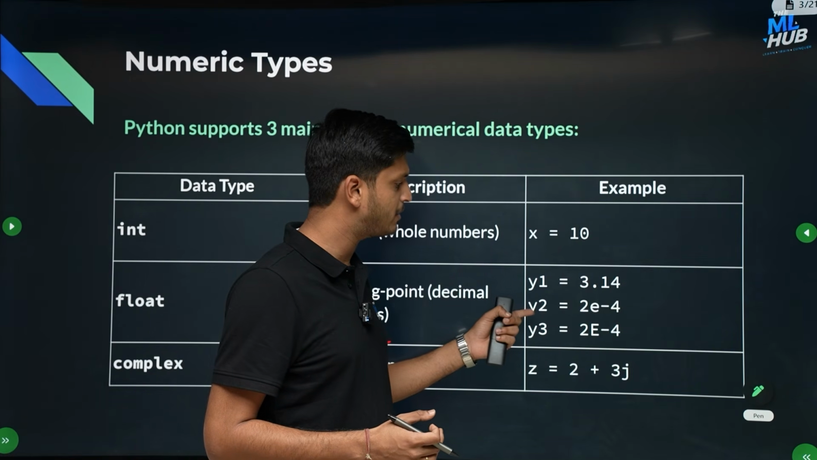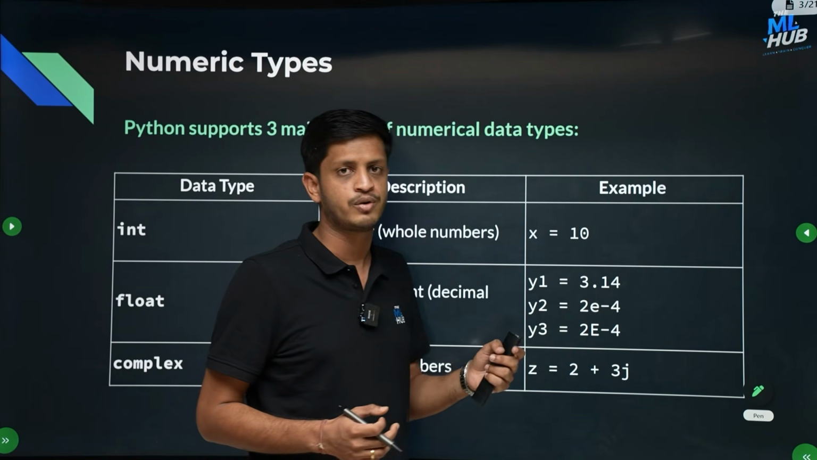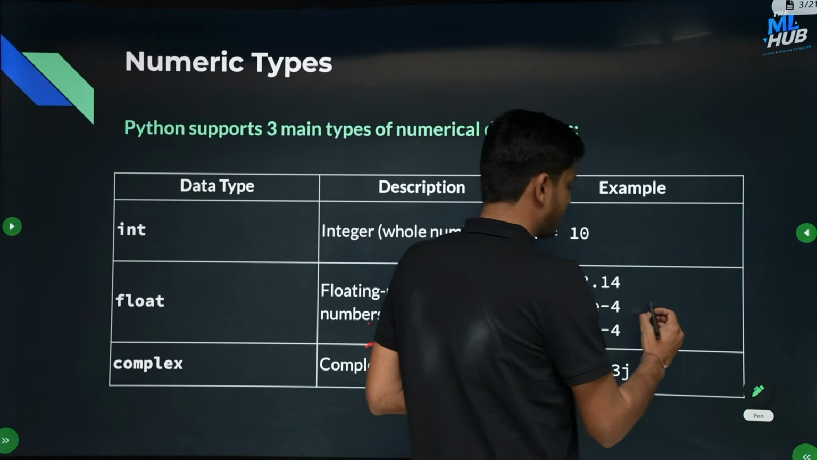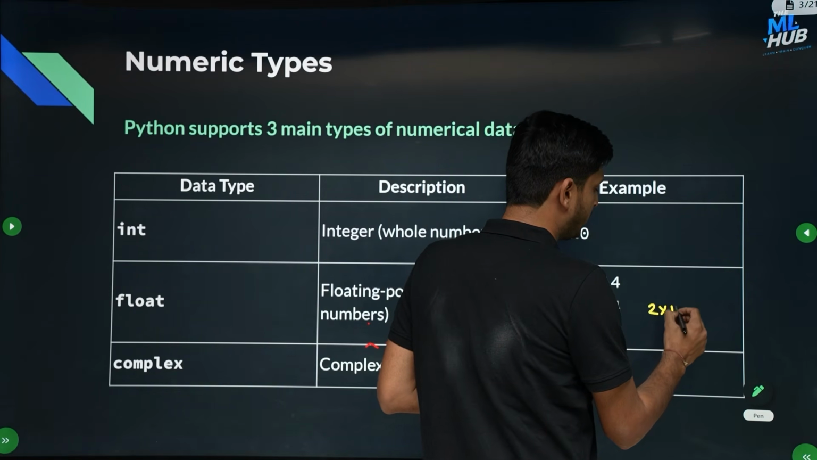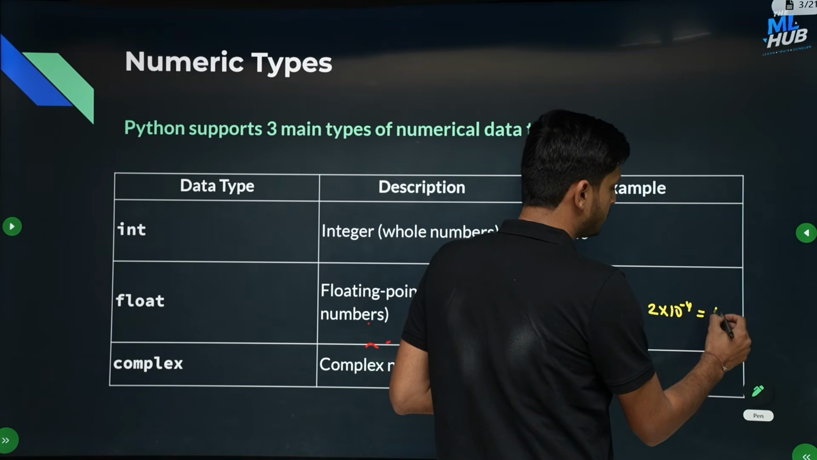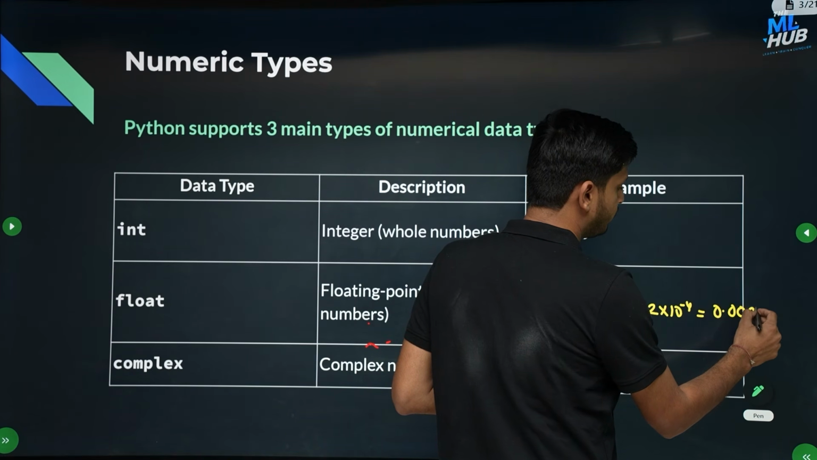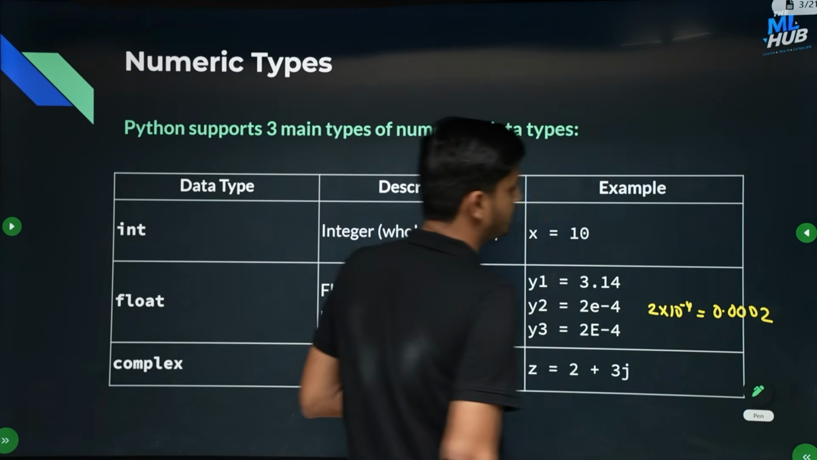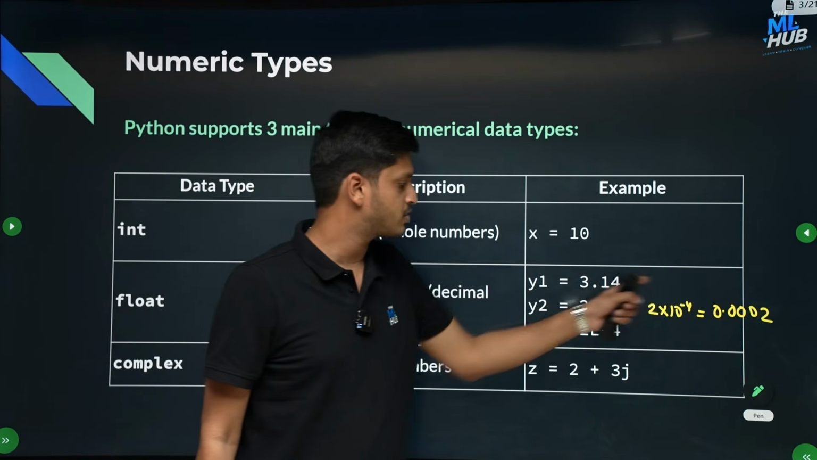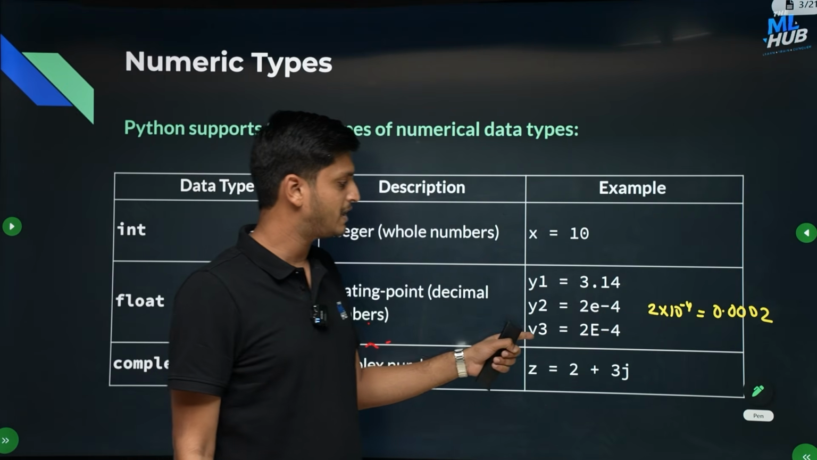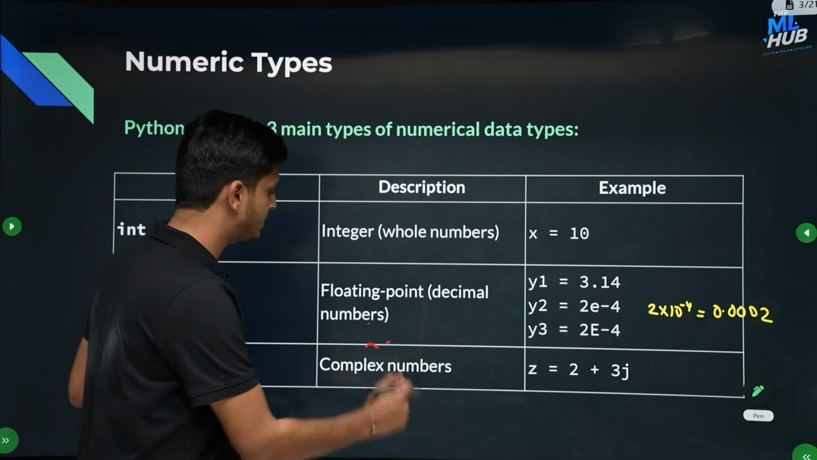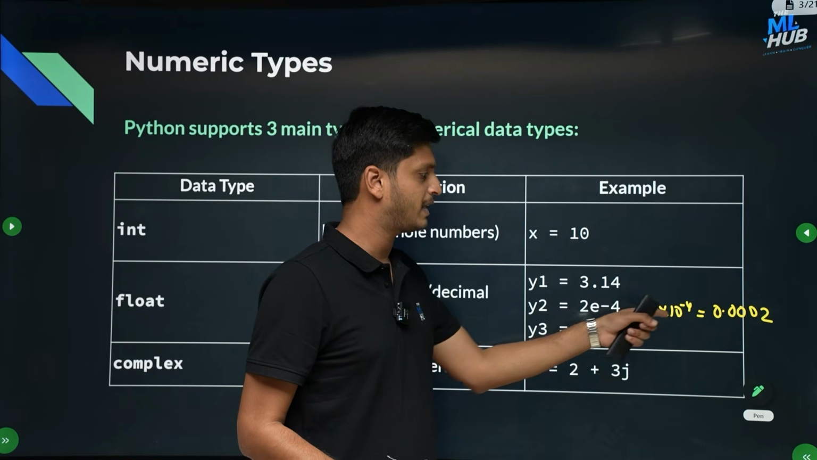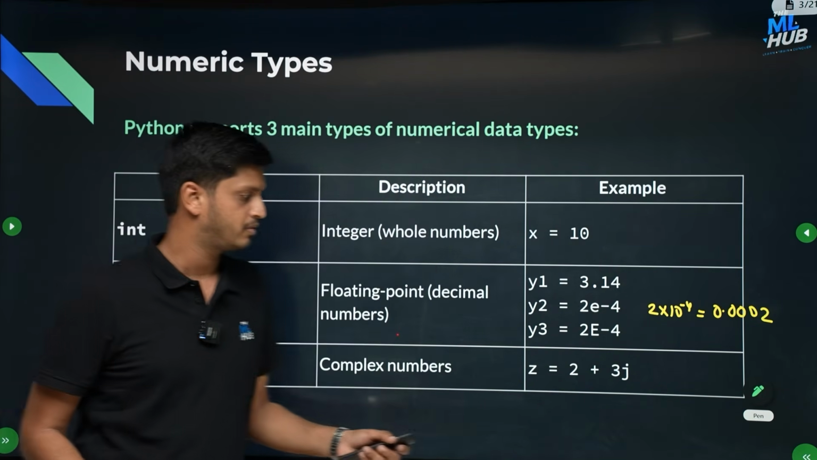Similarly, I created a variable y2 which is equal to 2e-4. Now e-4 is scientific notation. It is actually equal to 2 times 10 to the power minus 4, which is 0.0002. So this value will be stored in y2, and similarly for y3 you can write E in capital letter as well. That will also be the same thing, 2 times 10 to the power minus 4, or 0.0002.